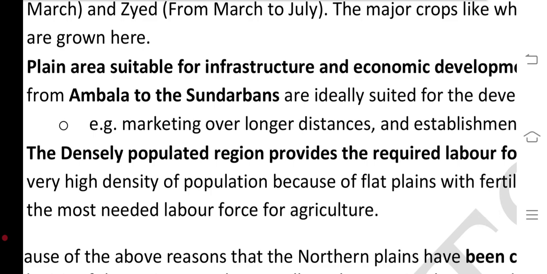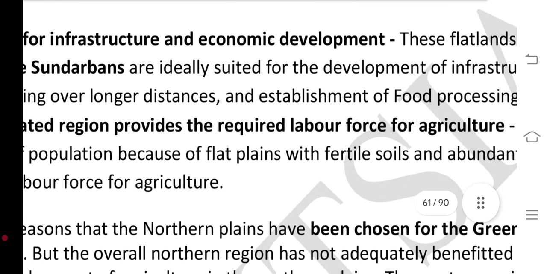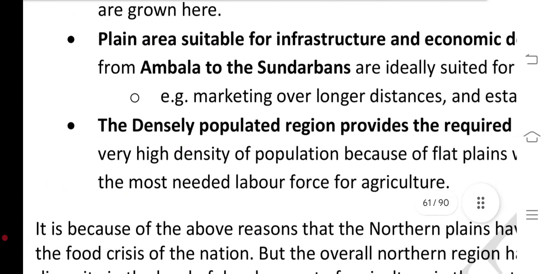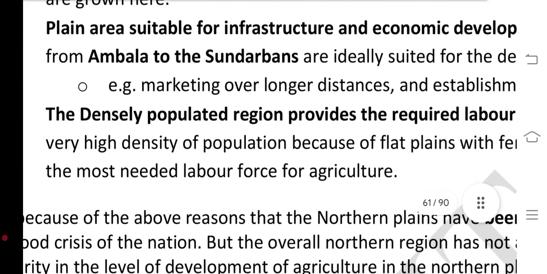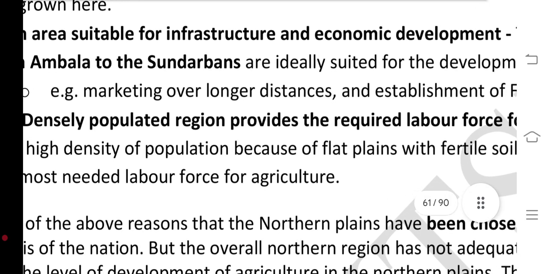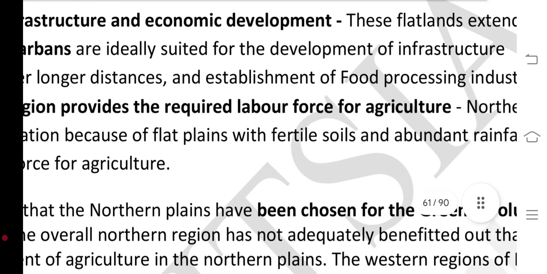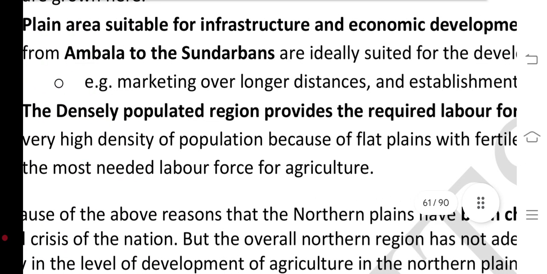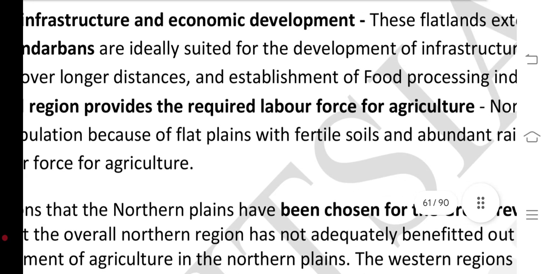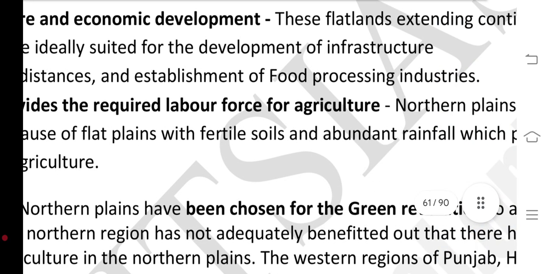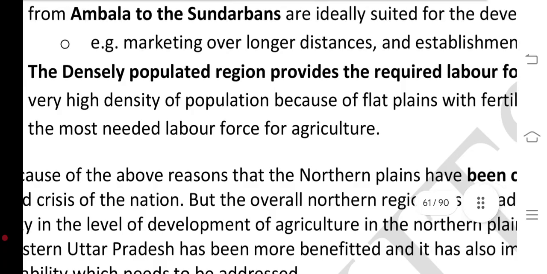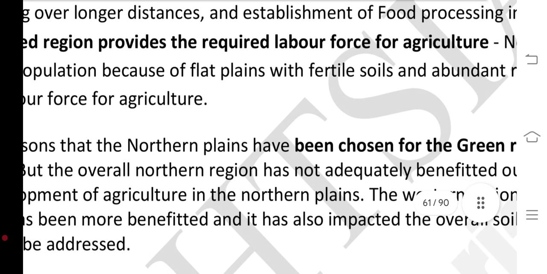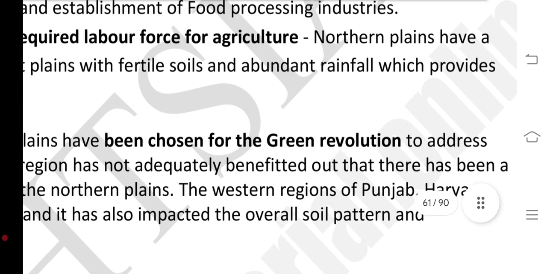Plains are suitable for infrastructure and economic development, and thus flatlands extending continuously from Ambala to the Sundarbans are ideally situated for the development of infrastructure, e.g. marketing over longer distances and the establishment of food processing industries. The densely populated regions provide the required labor force for agriculture.